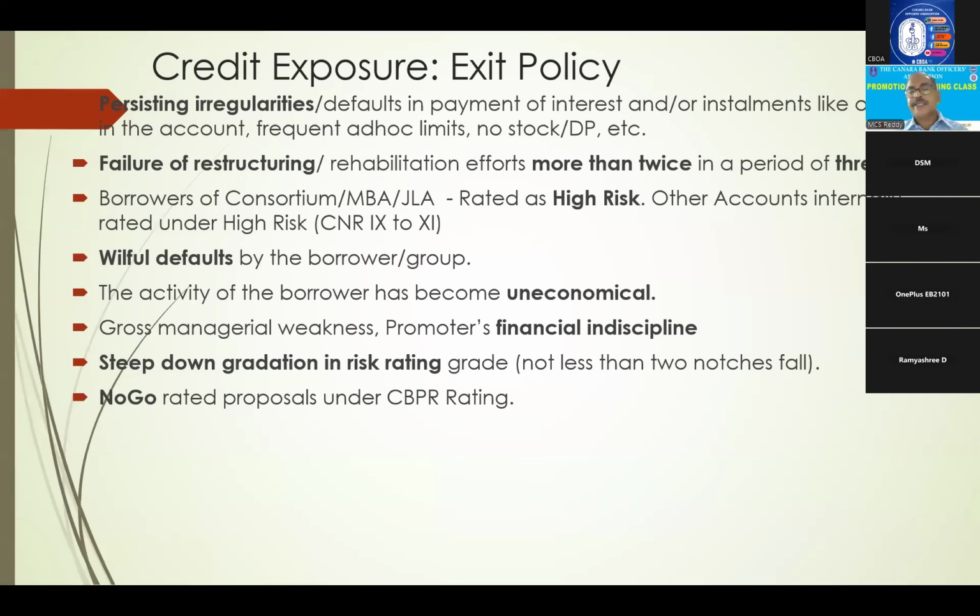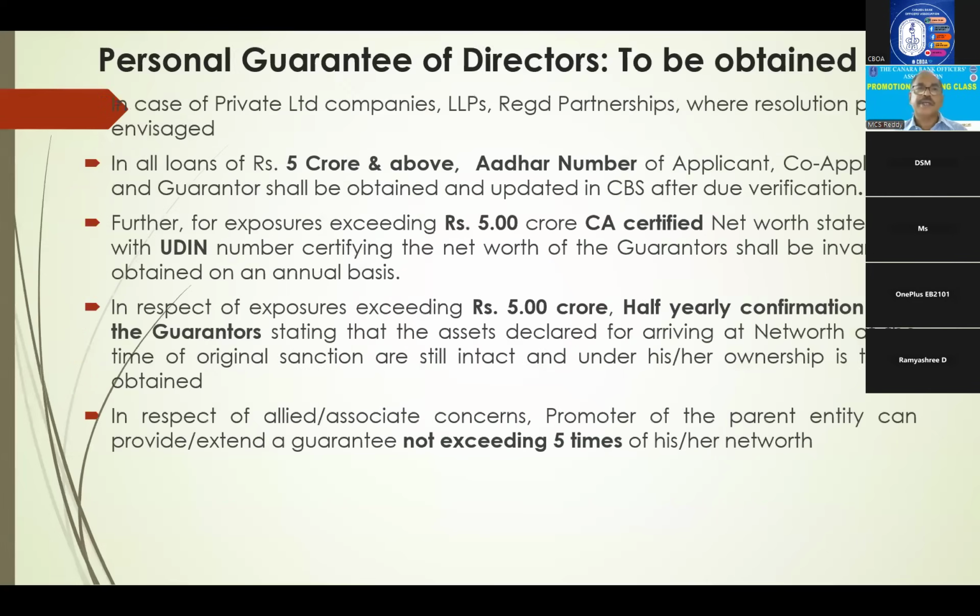Steep downgradation in risk rating, more than 2 notches, not less than 2 notches. No-go rated companies under CBPR pricing. These are all exit policy parameters. So in such cases, we will send the party out to some other banks. Somebody takes over, okay, well and good.